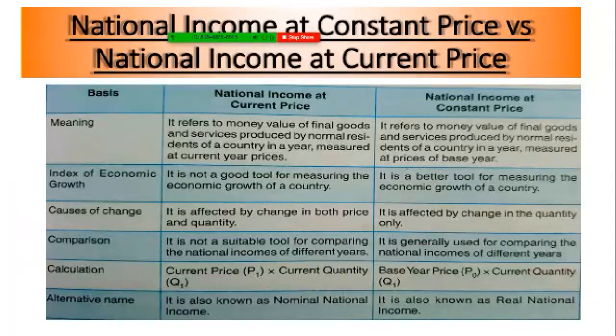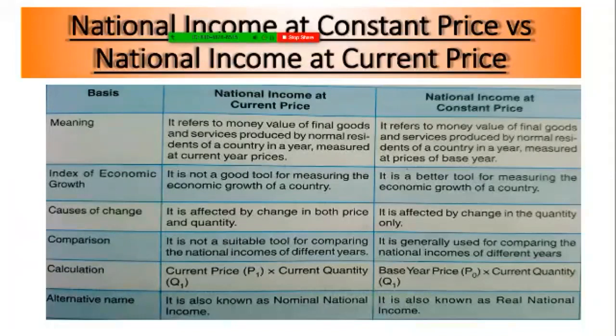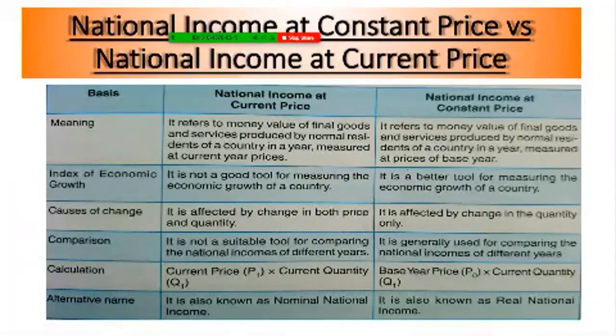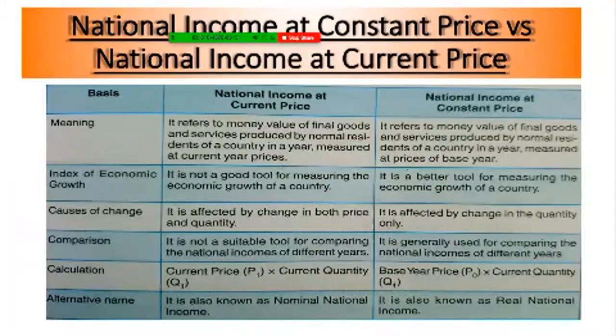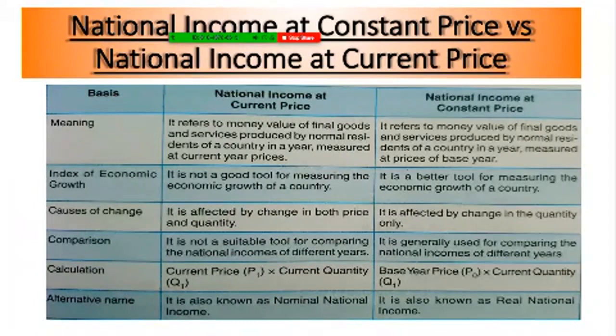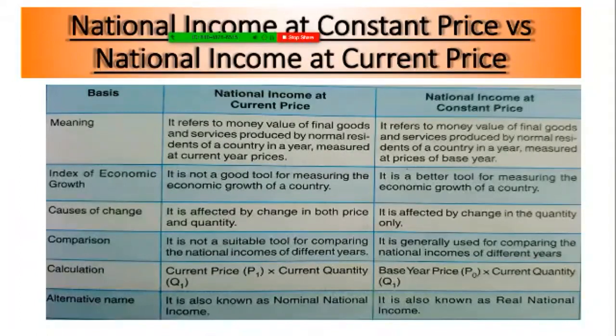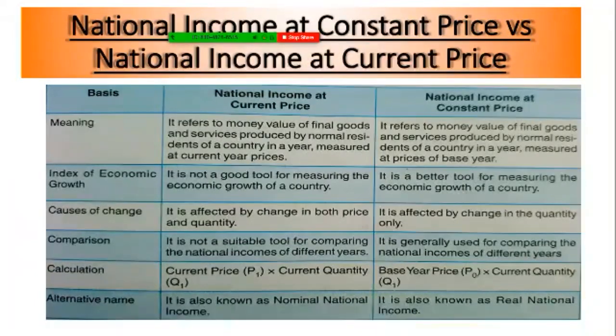This is the slide, the picture that I have taken from your book only, and this concludes the difference between national income at constant price and national income at current price. This is how you have to show your differences every time. The basis of difference is to be mentioned. It is important, mandatory. You need to make this column as well whenever you differentiate between two things.